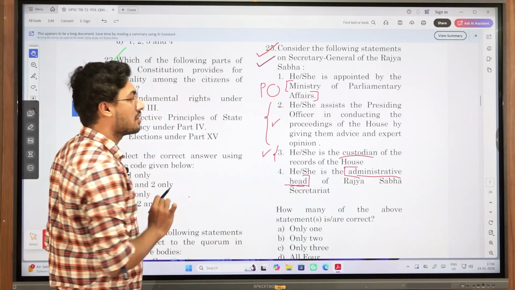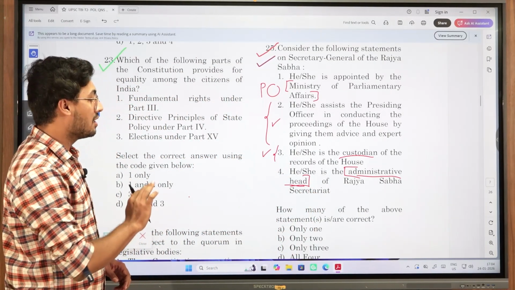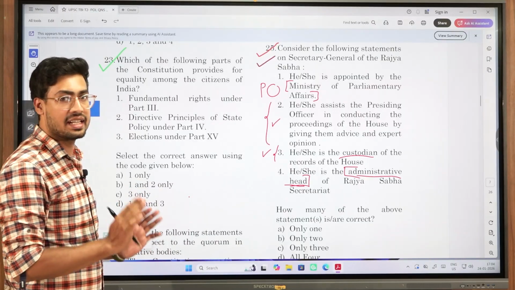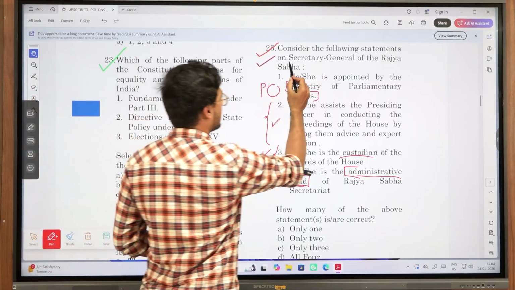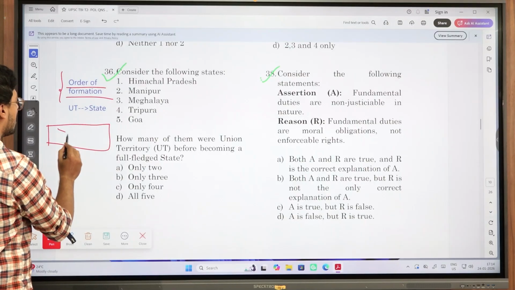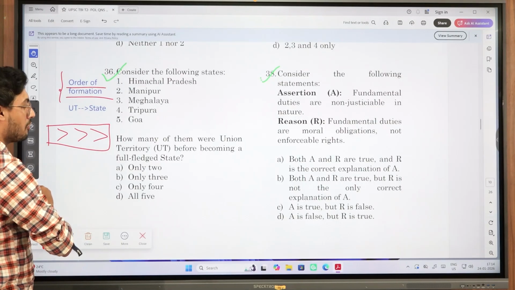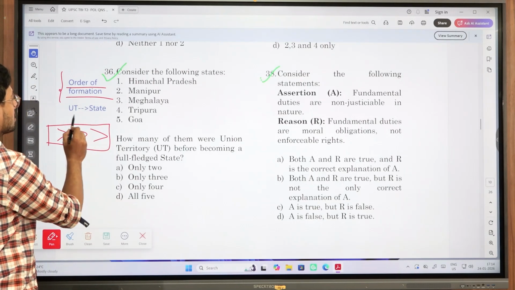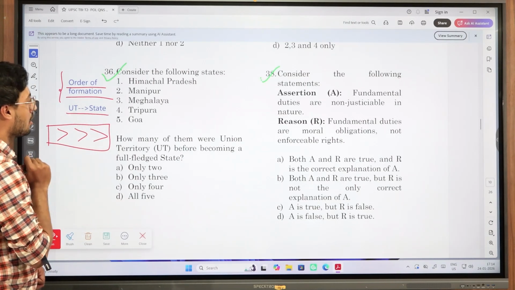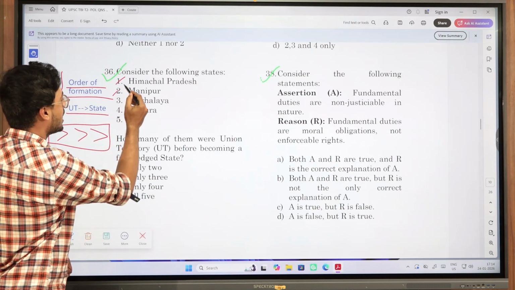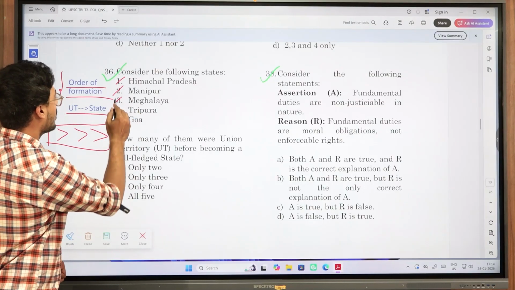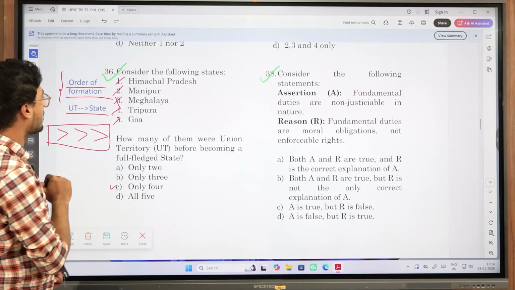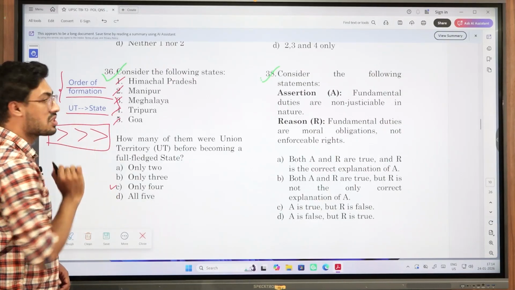Head of the house is the Chairman of Rajya Sabha, but the administrative head, who heads whatever administrative tasks are there? It is the Secretary General. Try to rank within a single line which state came first and which came second, even if you are not able to remember the year of formation. Then try to know which union territory became a state. In this case: Himachal, Manipur, Mizoram, Tripura and Goa. Only 4 is correct. So you should know which union territory became a state.